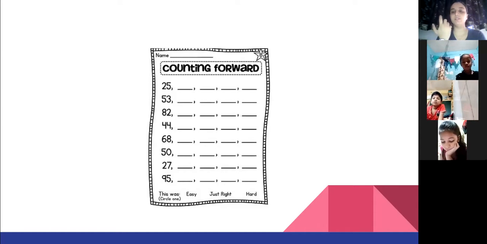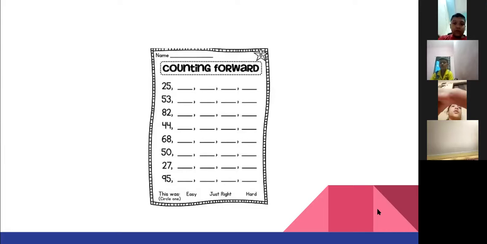Where did 55 go? You missed 55. 53, then 54, then 55, 56, and then 57. So the 4 numbers are like this. Okay, thank you, Ansh, for trying it. You can write it down again in your notebook, correcting it.